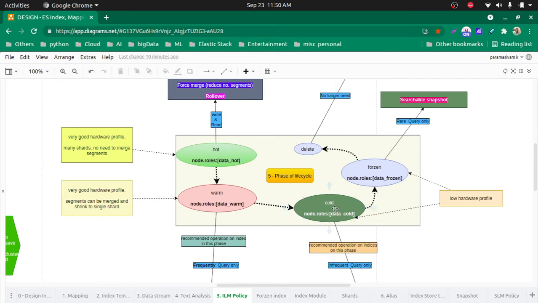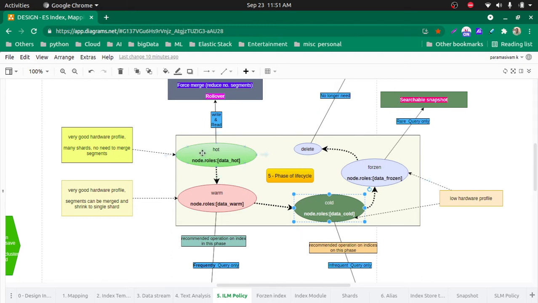Now what are the advantages? We can have a very low hardware profile for the cold tier, let's say 2 GB RAM, HDD type hard disk, and a Celeron kind of processor, because we will not do much, no writes, and in fact very rare searching. So this is cheap hardware, cheap storage, and a cheap CPU profile, so obviously the cost will be reduced.